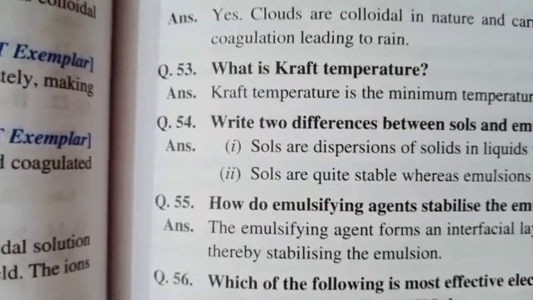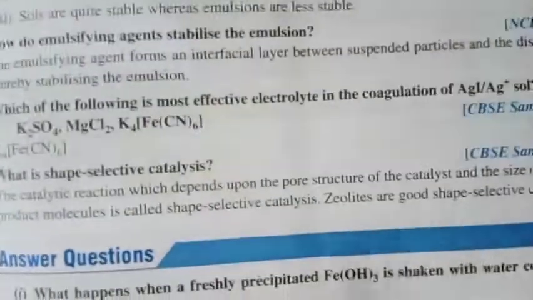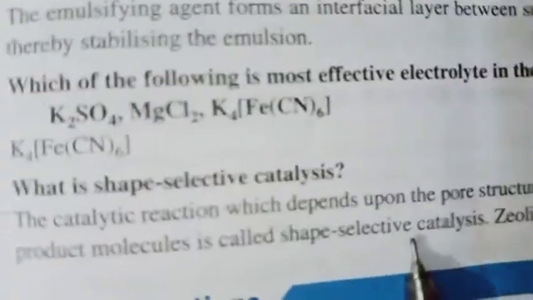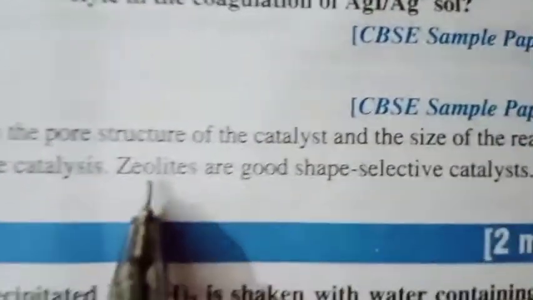Next is, what are shape selective catalysts? The catalytic reactions which depend upon the pore size of the catalyst and the size of reactant and product molecules are called shape selective catalysis, and a typical example is zeolite, and ZSM is used for conversion of alcohol into petrol.